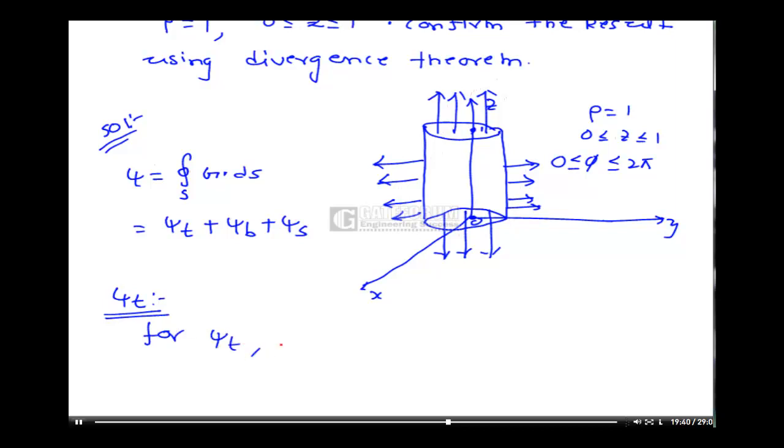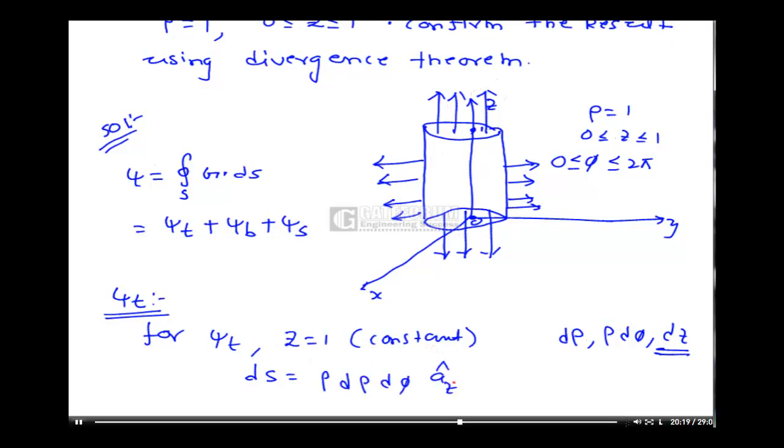Psi t, that is flux from top, z is equal to fixed 1. Here comes the differential surface element dS. So here z is equal to constant, that is z is in perpendicular direction. So what we have to consider? We have differential elements d rho, rho d phi and dz. Since we are considering z is equal to constant, the normal vector is az. So dS is nothing but rho d rho d phi az.